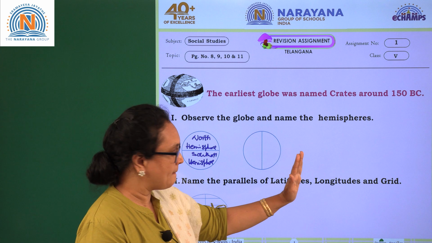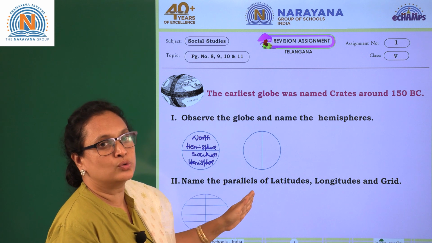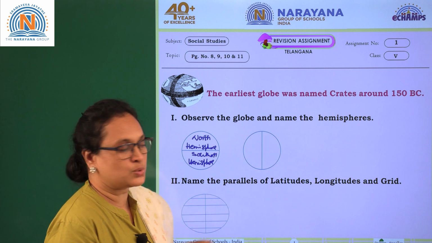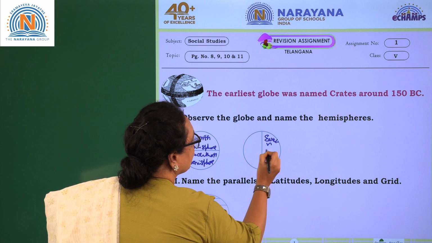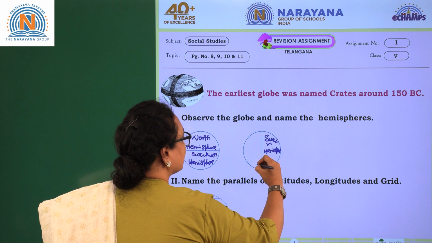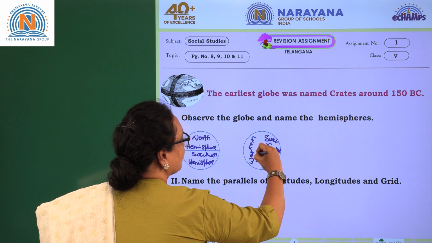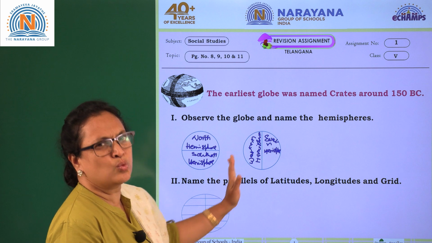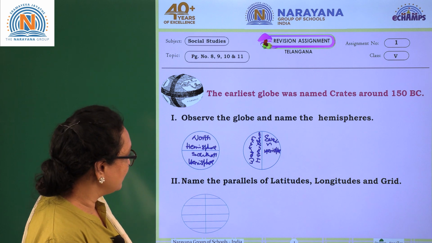Now let's jump to the next one. What is this? This is again the same thing, but in a different shape. It is a longitude, the 0 degree prime meridian, dividing the earth into the western hemisphere and the eastern hemisphere. So you have to write here eastern hemisphere, and western hemisphere. You can write like this, this looks more clearer for you. You can color it and write the names. Is it clear, children? Now let's jump to the next one.